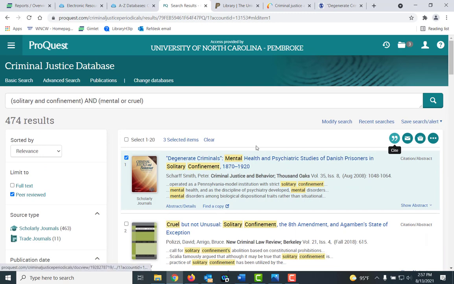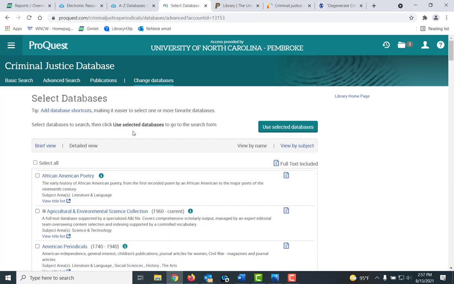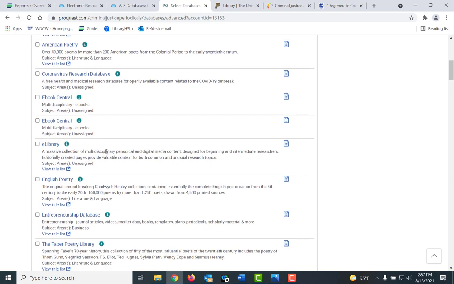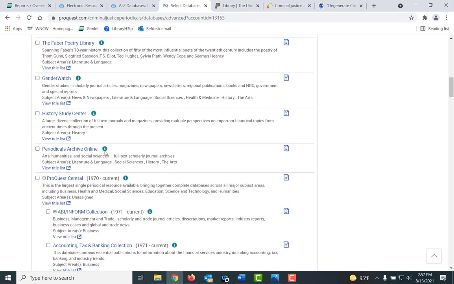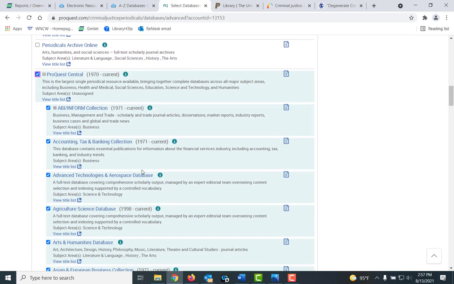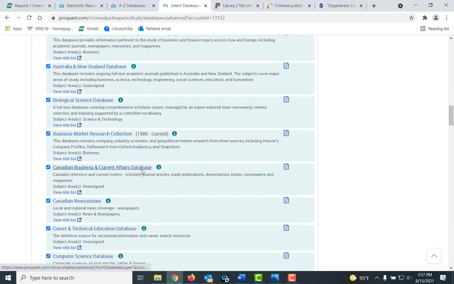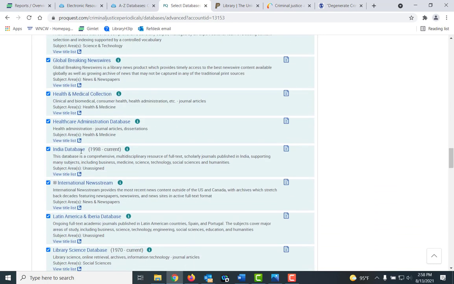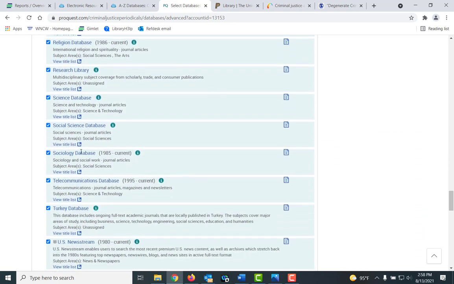Now, also, you can add other ProQuest databases to search as well. And to do that, up here at the top, notice it'll say Change Databases. Click that. And then you can scroll down and add other databases. Now, some of those that were listed was ProQuest Central. It's a good general database. And you see it includes these parts. Some of them will not, and criminal justice database is actually a subset of this one. So it's including all these things when you search.